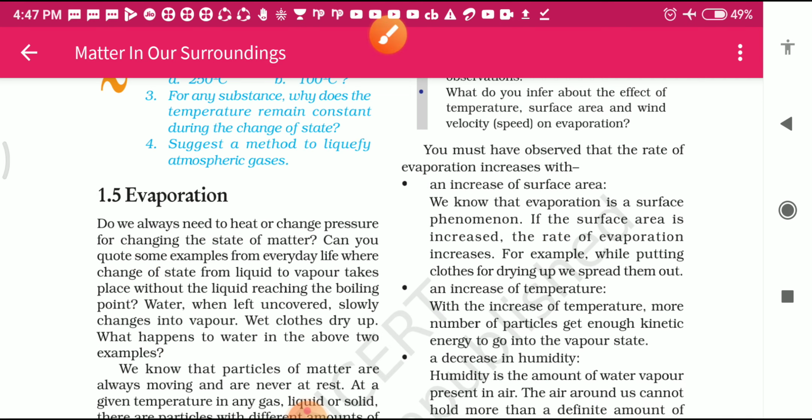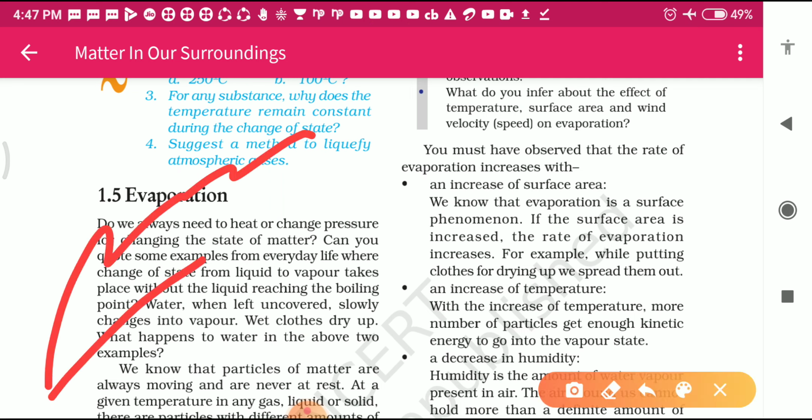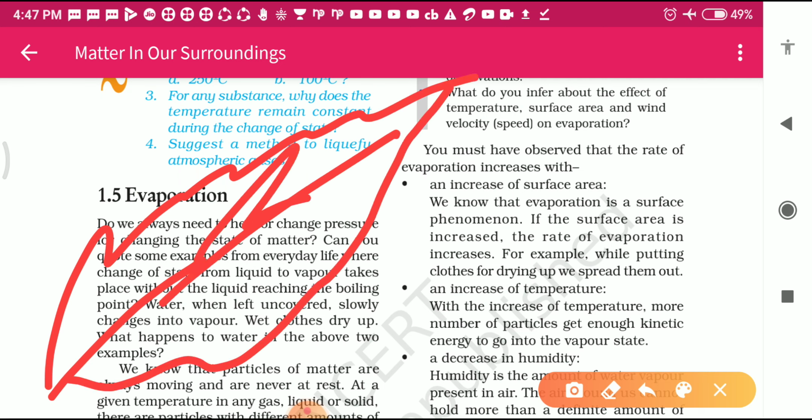I will give you another example. Students, take the example of banana leaves. This one is a banana leaf, and another is a tulsi leaf. It's so small. Now in which one is evaporation more? Students, first of all, you will compare the surface area.